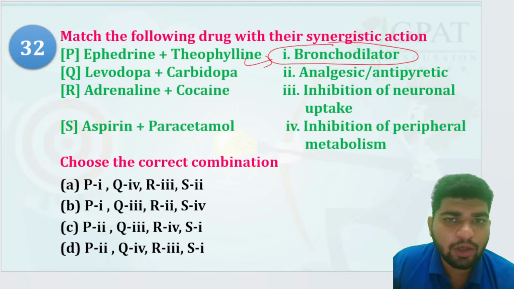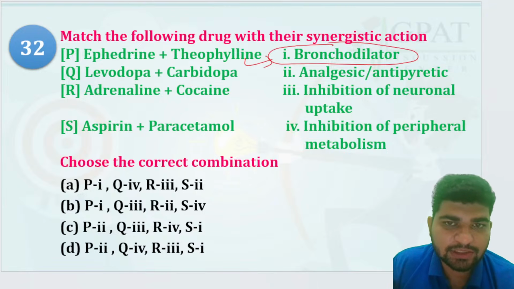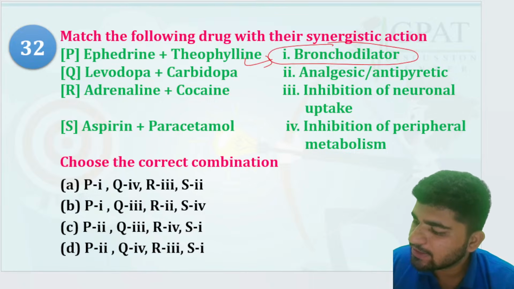Can you tell me on which phosphodiesterase theophylline acts? Levodopa and carbidopa: inhibition of peripheral metabolism. Analgesic antibiotic: inhibition of neuronal uptake.